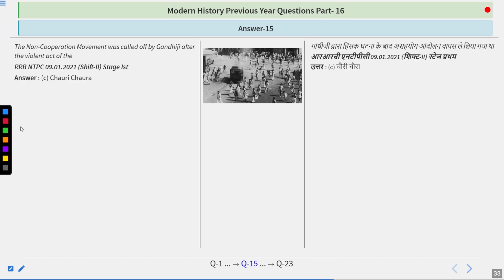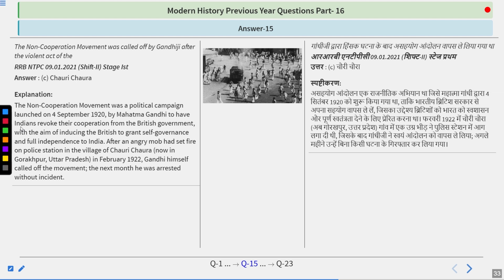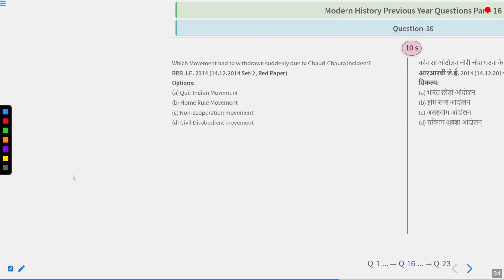Answer is Chauri Chaura. Non-cooperation movement was a political campaign launched on 4 September 1920 by Mahatma Gandhi to have Indians revoke their cooperation from the British government with the aim of inducing the British to grant self-governance and full independence to India. After an angry mob had set fire on a police station in the village of Chauri Chaura, now in Gorakhpur, Uttar Pradesh in February 1922, Gandhi himself called off the movement. The next month, he was arrested without incident. So, do remember, answer is Chauri Chaura.